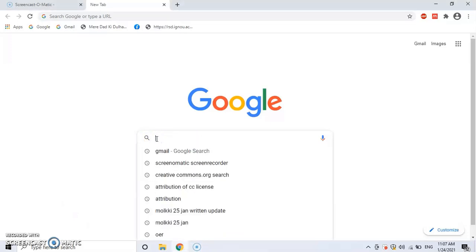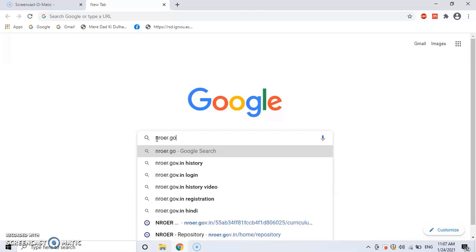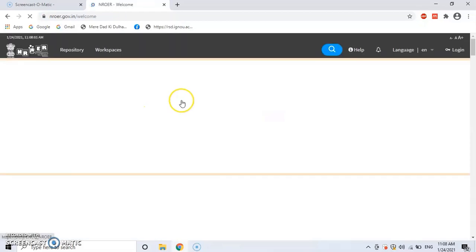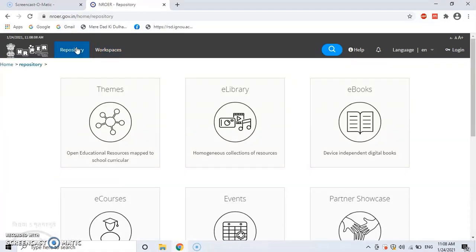Dear learners, let us go to the website of National Repository of Open Educational Resources, that is nroer.gov.in. Now here we find the Repository of Open Educational Resources. Now these open educational resources are mapped to school curriculum.